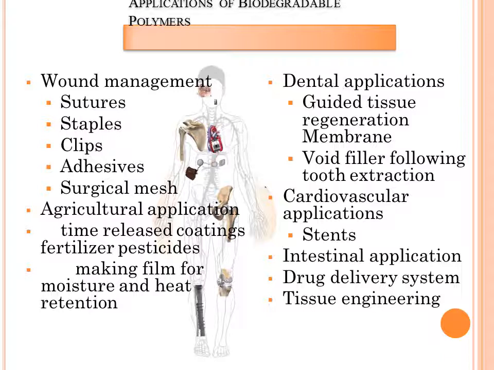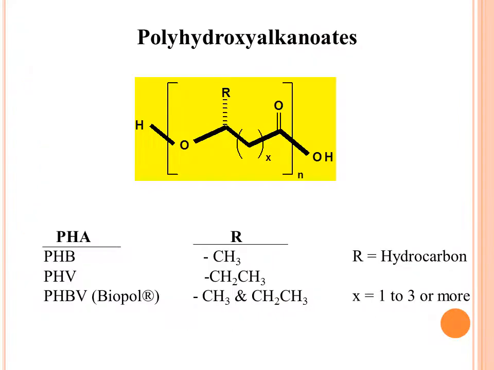Now we have to see some examples of biodegradable polymer: polyhydroxy alkanoates. Now here you can see R and X are different depending on the types of PHA, that is, polyhydroxy alkanoates. Otherwise the structure will be the same.